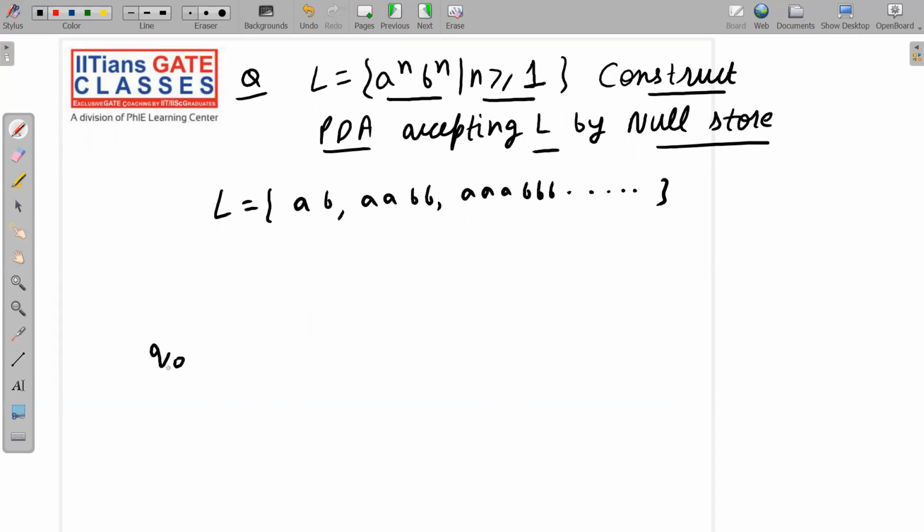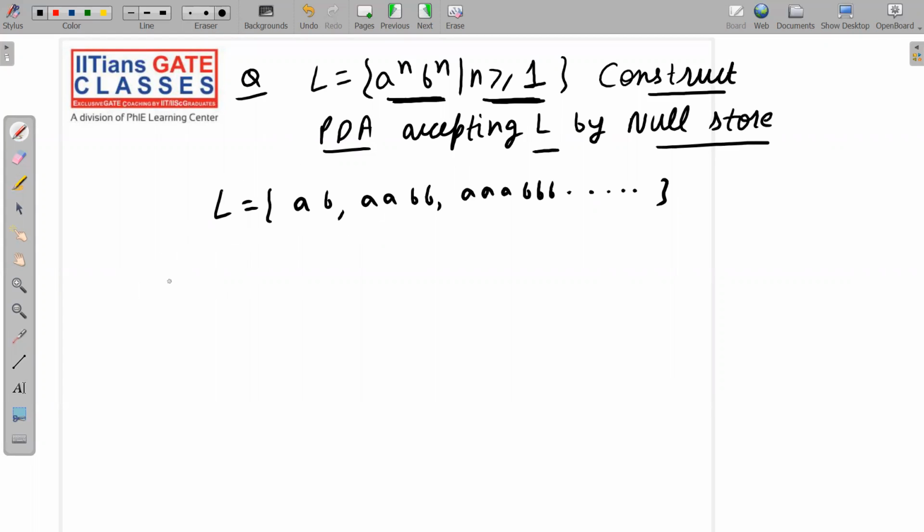See, we are initially at Q0, and as soon as we read A, so actually now there are two ways for construction of PDA. Let me show you a way which you will think is simple, but actually it is not simple. It will become complex gradually as you jump to tougher questions. This is a very easy question, and for this easy question I can design with the help of delta moves also. So let me give you some idea.